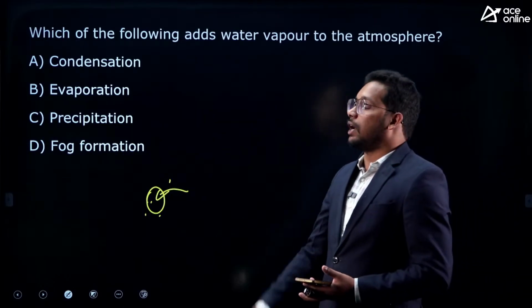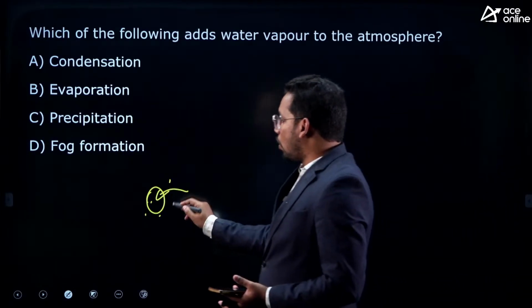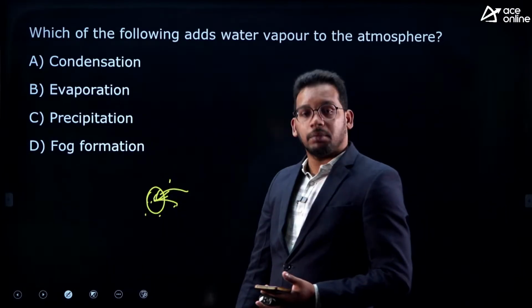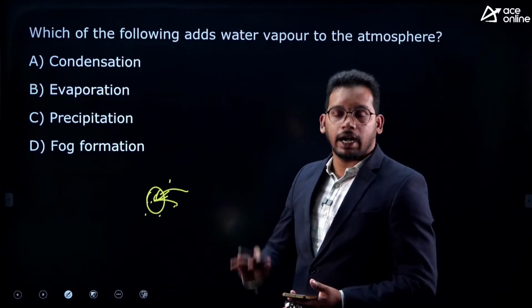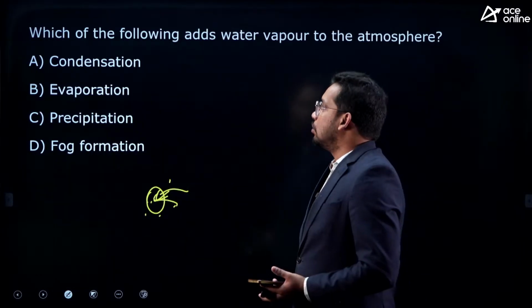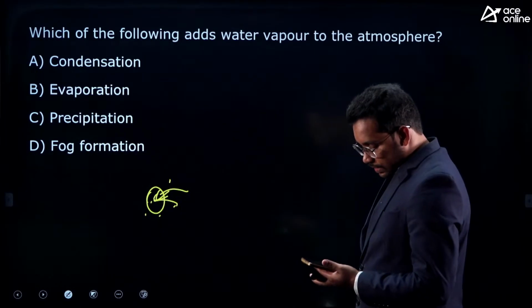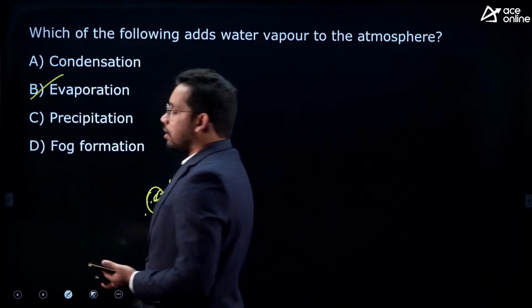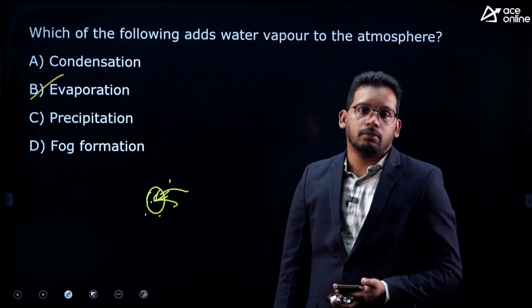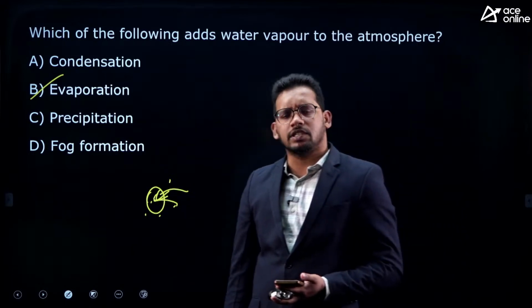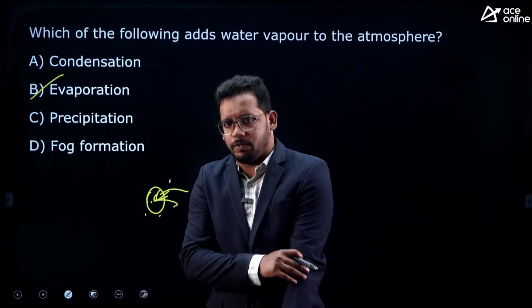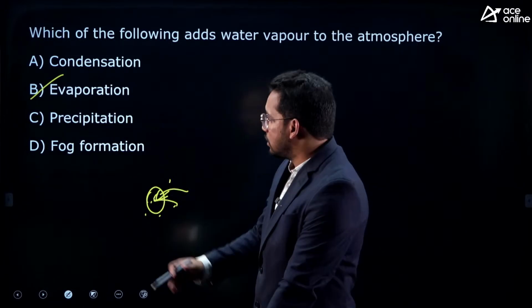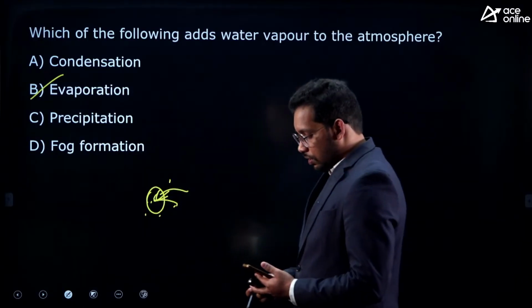And which phenomenon is that where the water will be converted from liquid to gas and added into the atmosphere? This is called evaporation. Very good. So evaporation is a phenomenon where the liquid from the oceans, rivers is taken and added into the atmosphere in form of a gas. So that is called evaporation. Good.